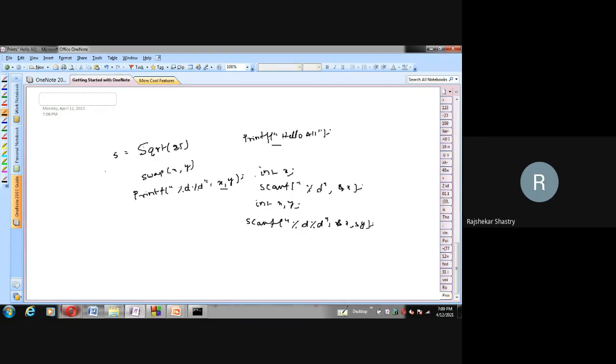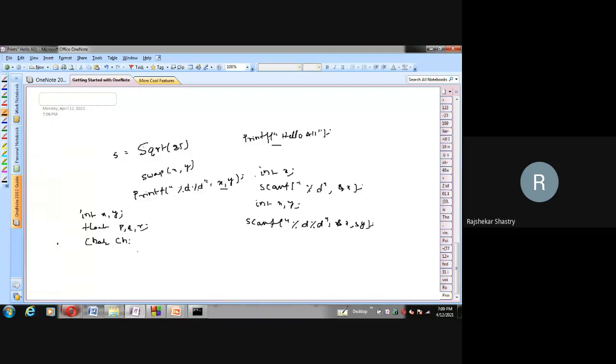Likewise, if I want to read multiple variables like this: int x, y, two variables are there, and float p, q, r, three variables are there, and there is a variable called char, which is ch.